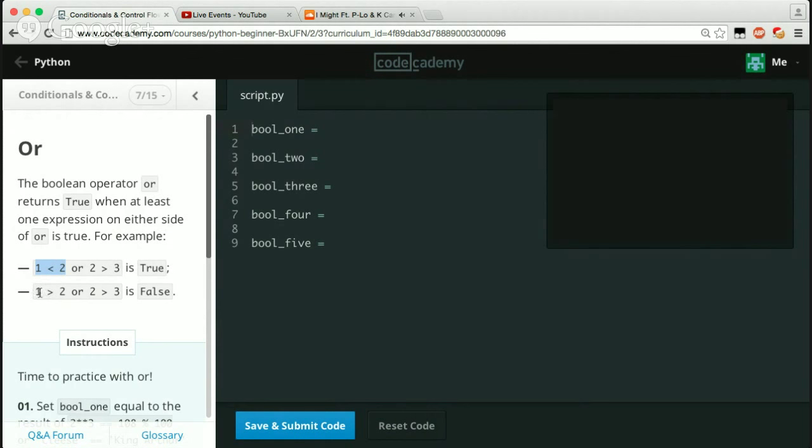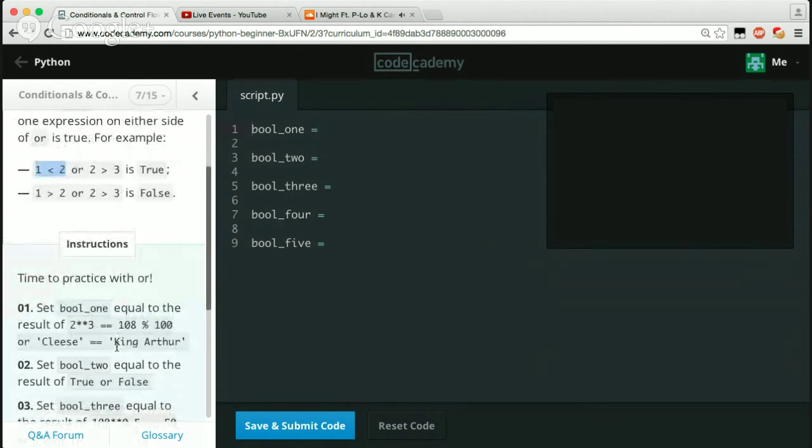But if you have something that says 1 is greater than 2, which is false, and then you have 2 is greater than 3, which is also false, both of them result in false, so it's also going to be false. So if you ever use the or operator and one side of the operator is true, it's always going to result in true. But if you have both sides result in false, it's always going to be false. So time to practice with or.